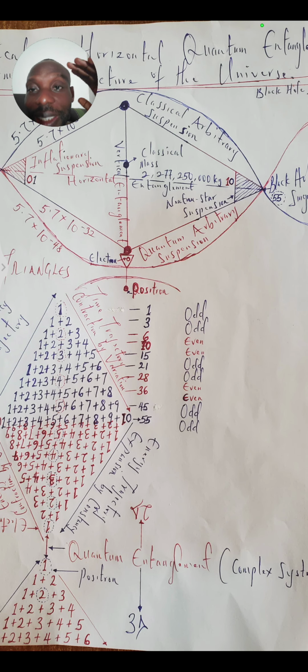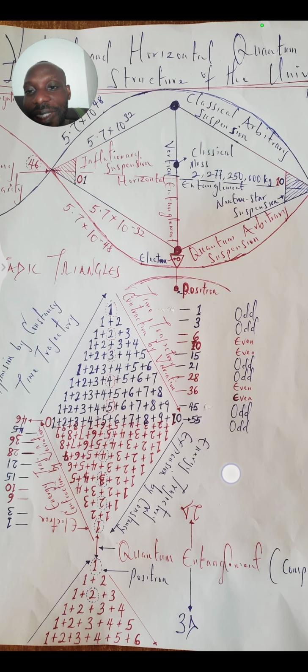What we have here is known as time energy wave model. You could see that we have inflationary suspension. Without that, we can't have the Big Bang convergence. And then we have the neutron star suspension. Without that, we can't have the black hole singularity convergence. And so we have this critical strip without which we can't have the real entity at the central 0 point. So that is why the suspension is highly essential.